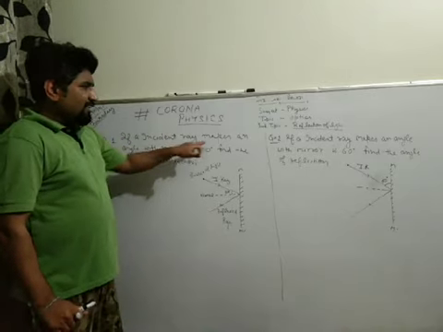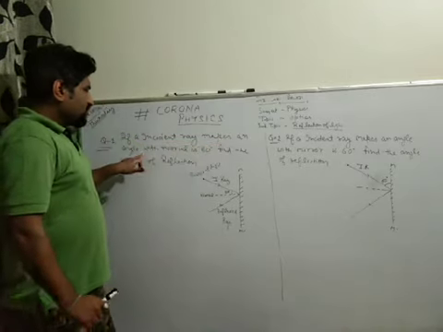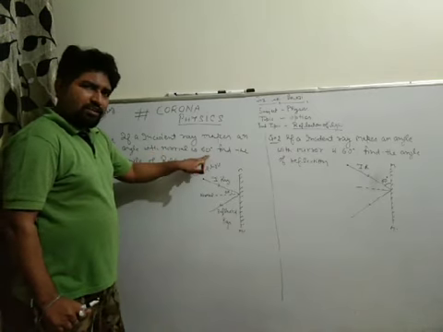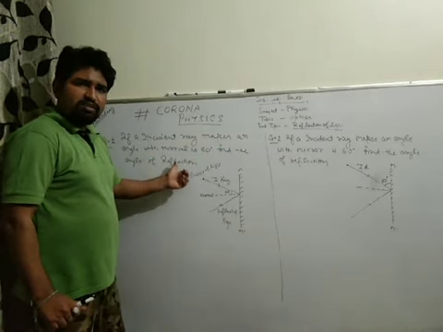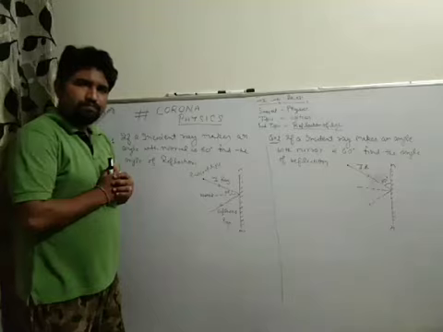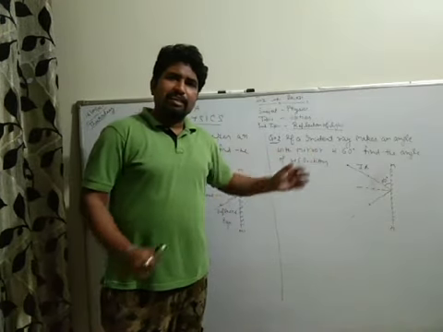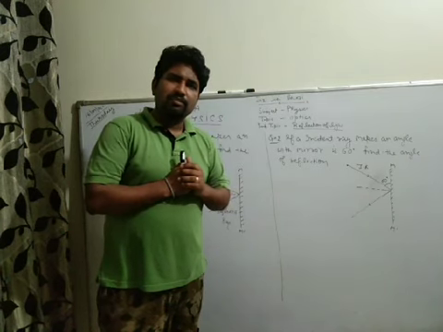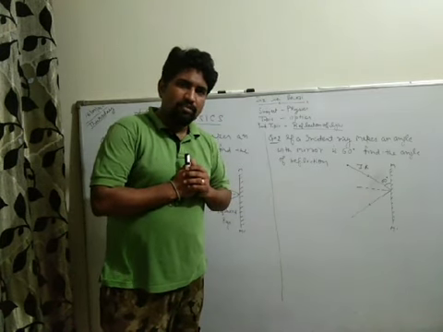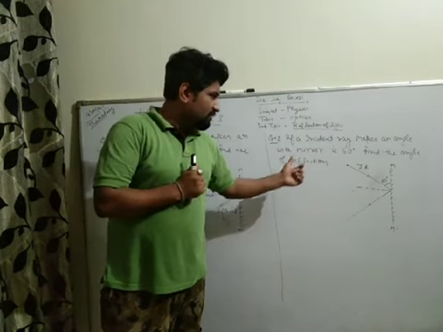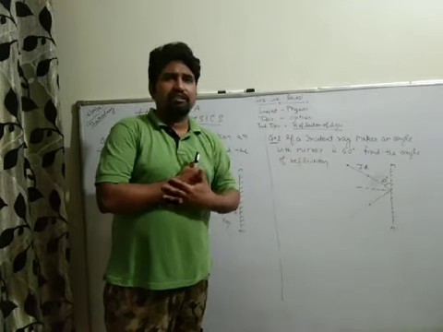If an incident ray makes an angle with the normal of 60 degree, find the angle of reflection. In the next question, if an incident ray makes an angle of 60 degree with the mirror, what will be the angle of reflection?